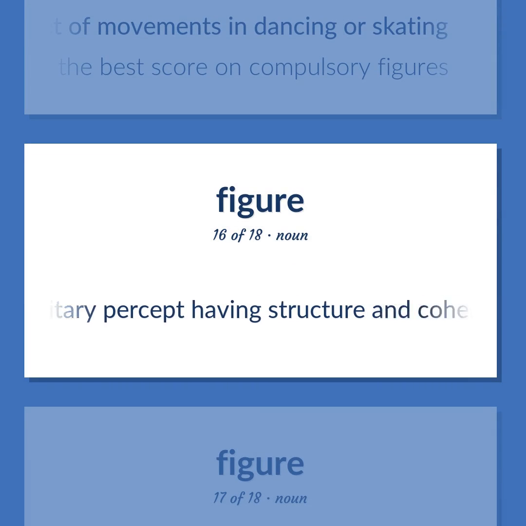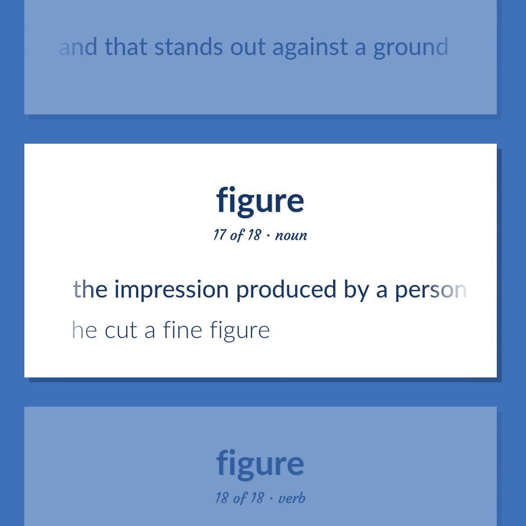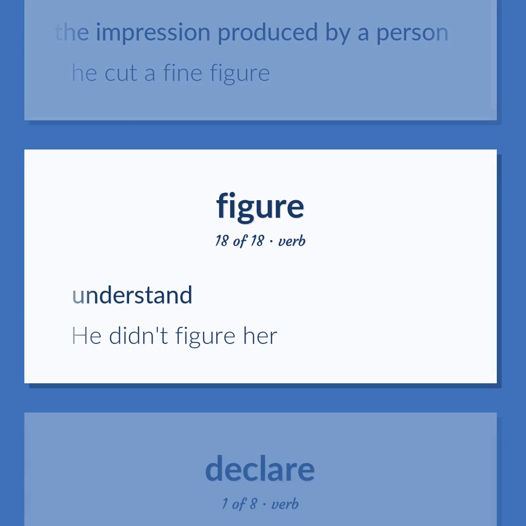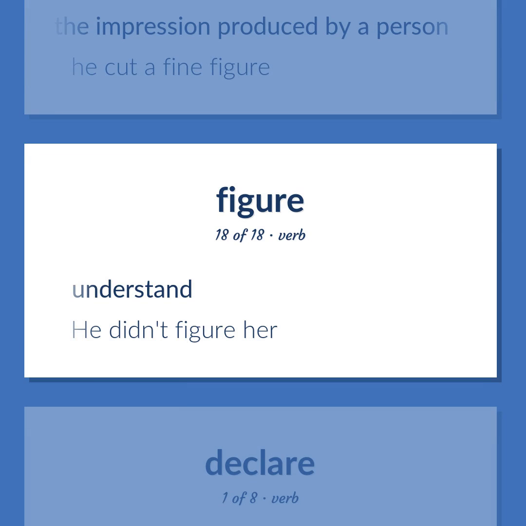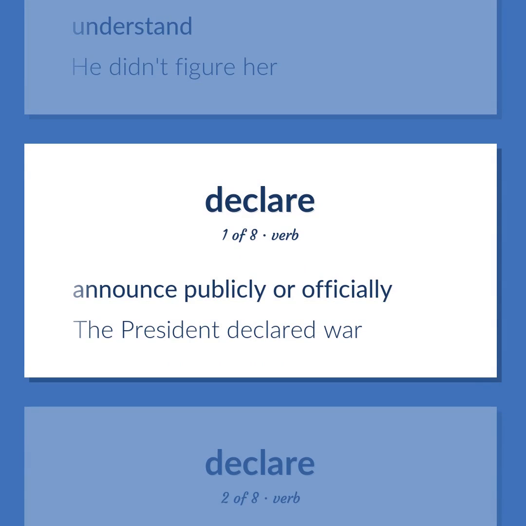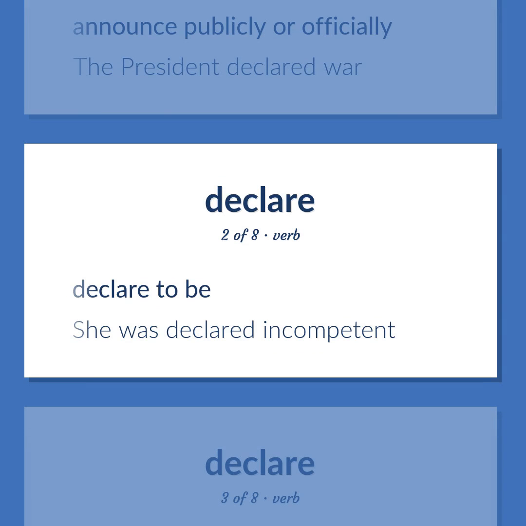A unitary percept having structure and coherence that is the object of attention and that stands out against a ground. The impression produced by a person. He cut a fine figure. Understand. He didn't figure her. Announce publicly or officially. The president declared war. Declare to be. She was declared incompetent.